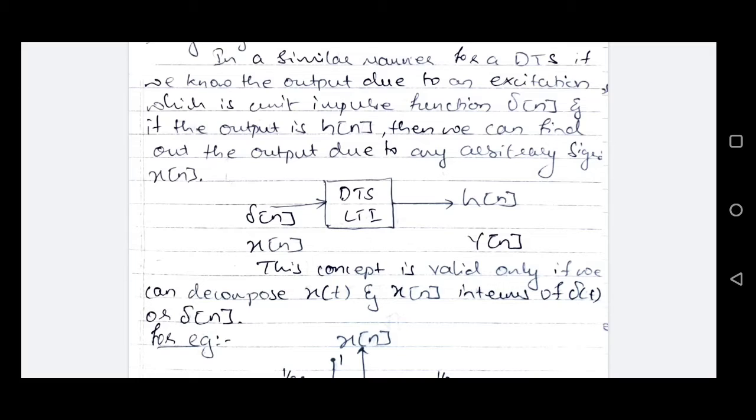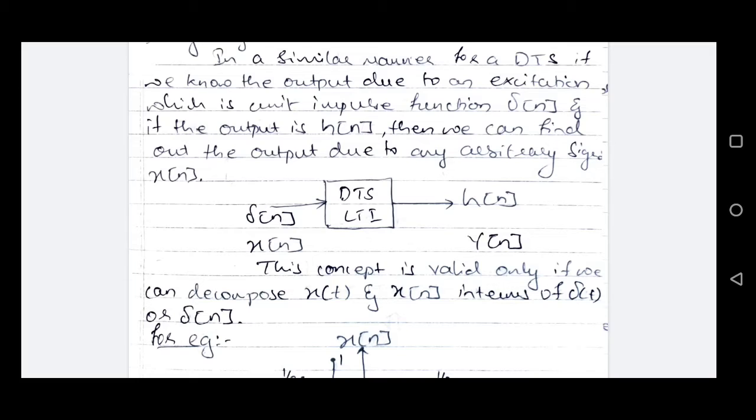And again, if we know the unit impulse response or unit sample response for an LTI system, the output of that system for any arbitrary input x of n can be obtained, because x of n can be decomposed into simpler functions, a superposition of simpler functions, and those simpler functions we'll be considering is the unit impulse function here.